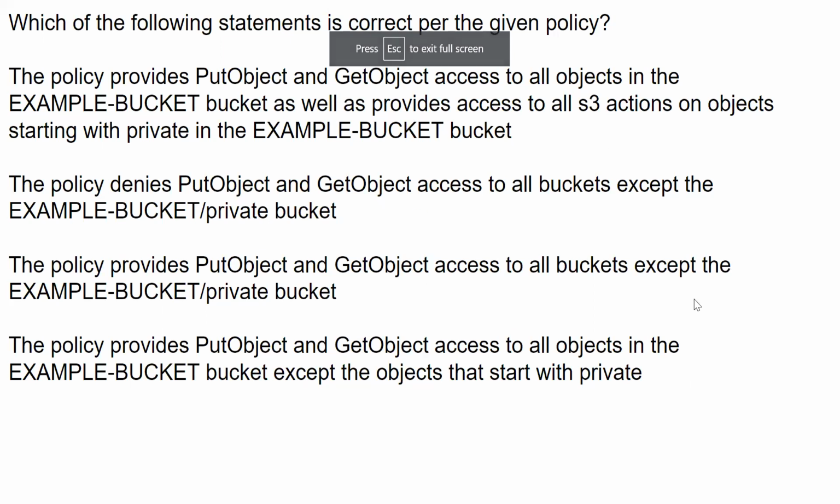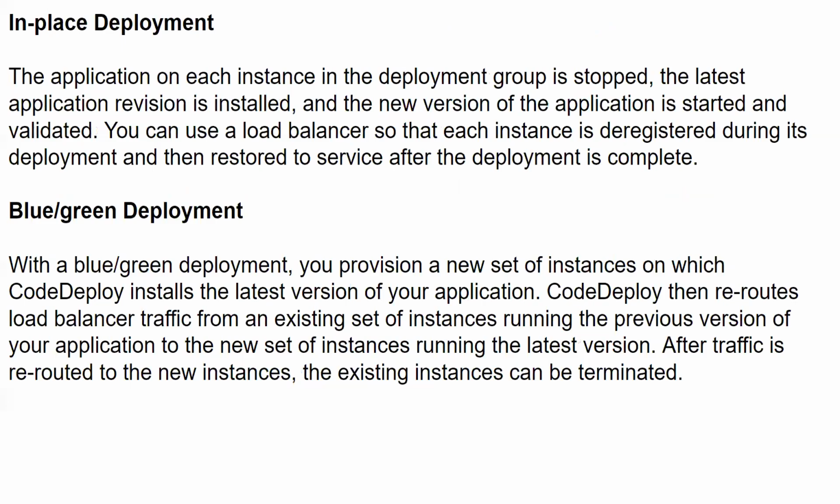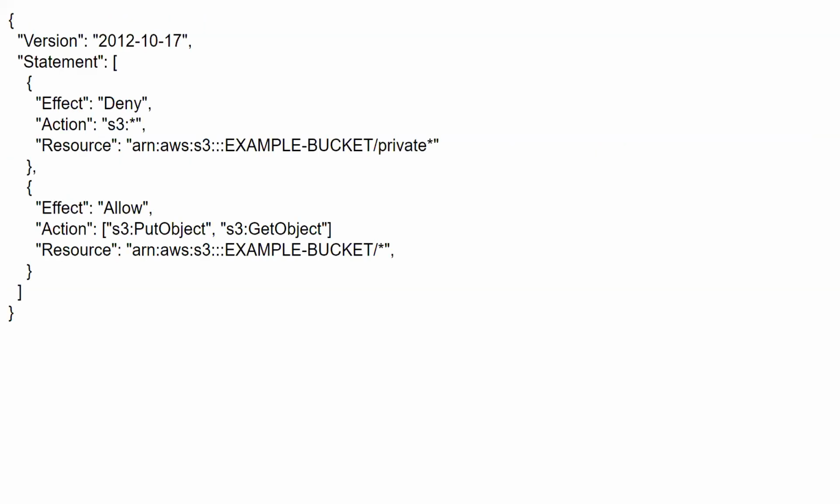Which of the following statements is correct per the given policy? The policy provides... Starting off bad here. Okay. This is the policy. Take a couple of seconds. Back to deny action. Effect allow.